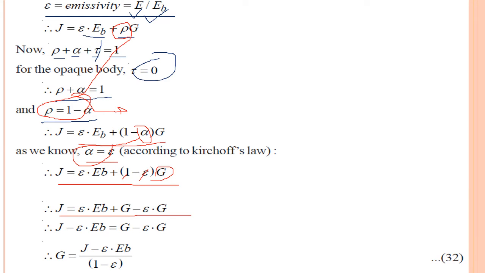Okay, and then what I will do, I will put this E minus EB into epsilon on the other side. So what I will get, radiosity minus epsilon into EB, that is equals to G minus epsilon into G. So from that I will get G, that is irradiation, that is equals to radiosity minus emissivity into total emissive power of black body divided by 1 minus emissivity of the real surface.